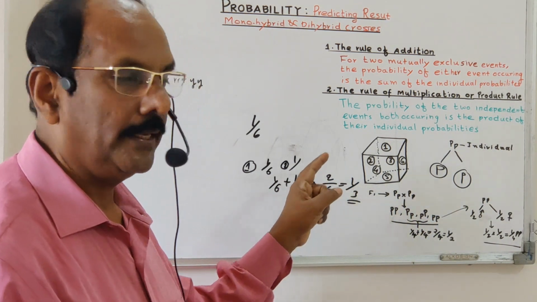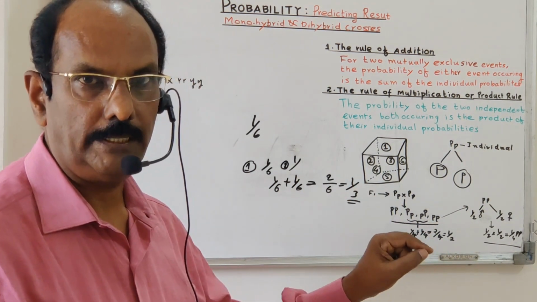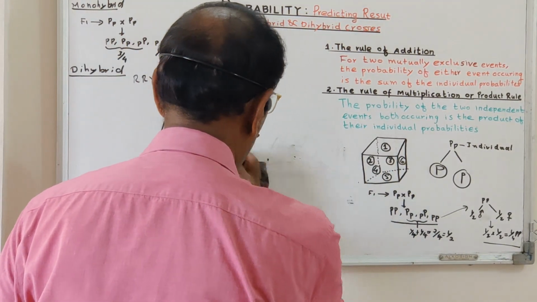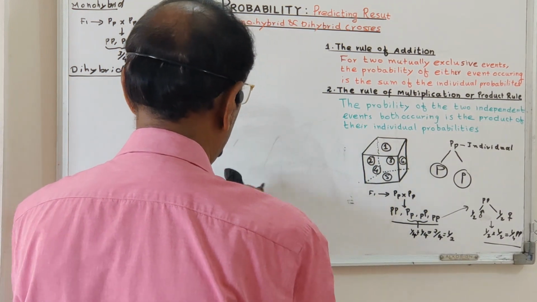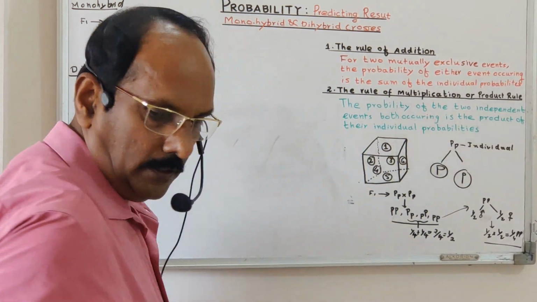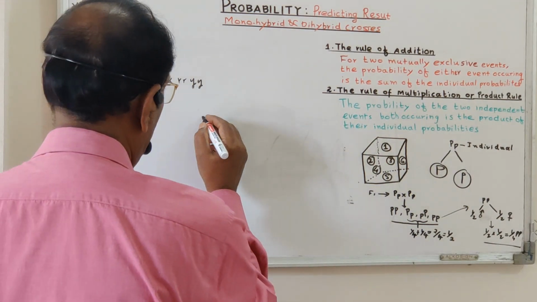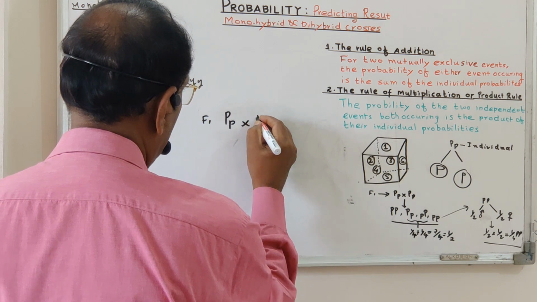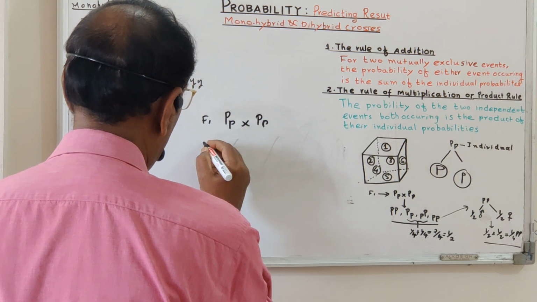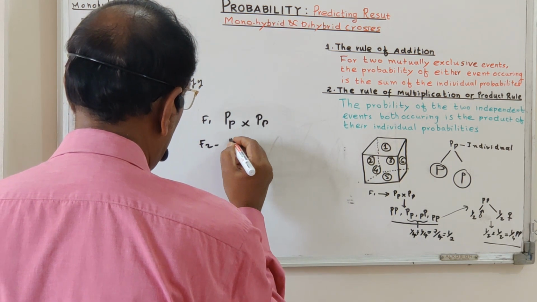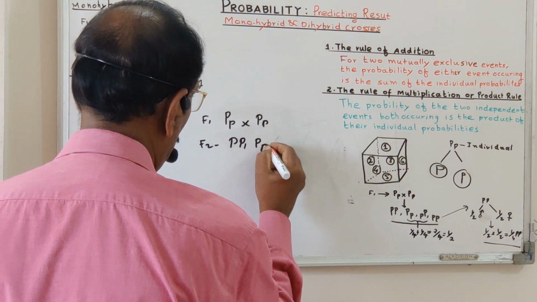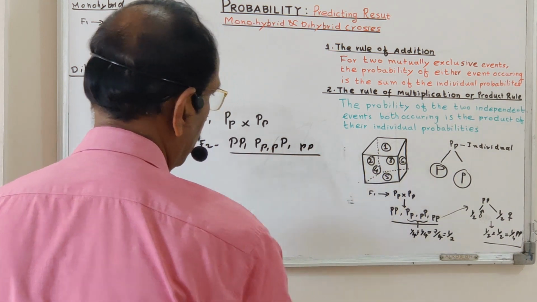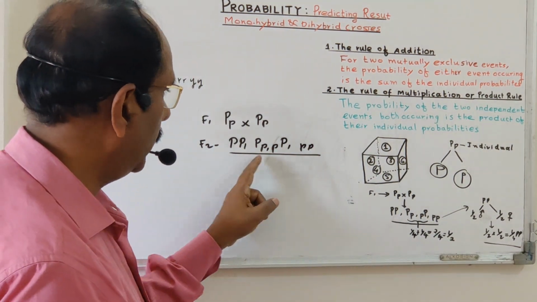And this can be applied in genetical problems also. So how can it apply in genetical problems? See here, a cross. A purple flowered plant, the F1 plant, is a purple flower, which can be capital P, small p. We cross this, and the outcomes in the F2 generation are capital P capital P, capital P small p, capital P small p, and small p small p.